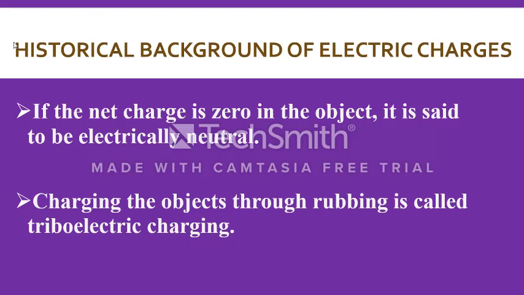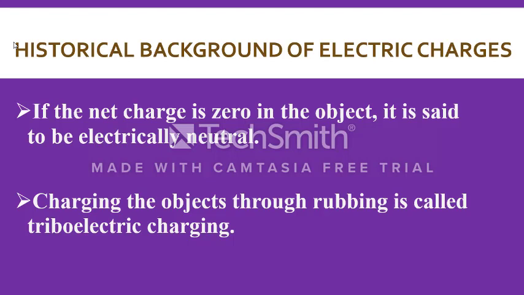If charge exists everywhere in this universe, why is there no electrostatic or electromagnetic force between Earth and Moon? Between Earth and Moon, only gravitational force exists. Why is there no electrostatic force? For macroscopic objects like Earth and Moon, the net charge is zero.